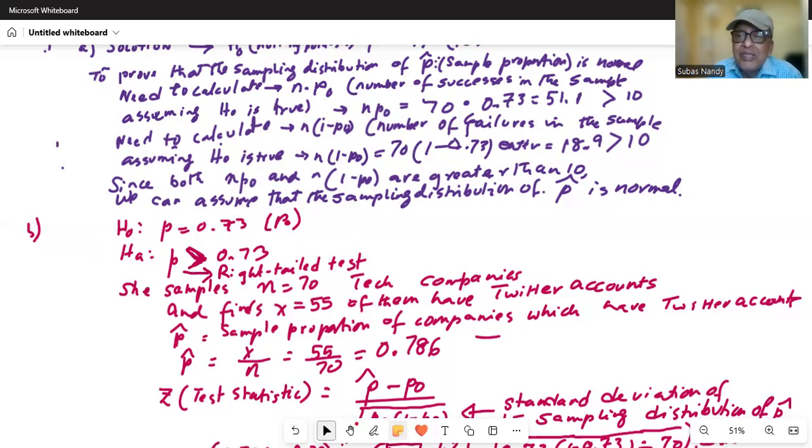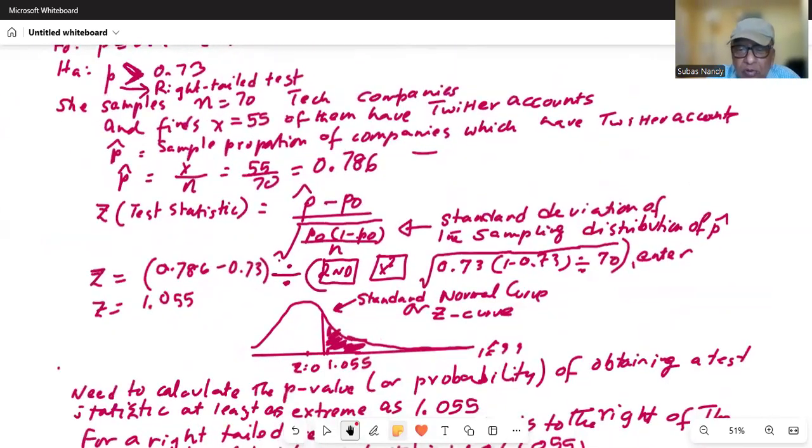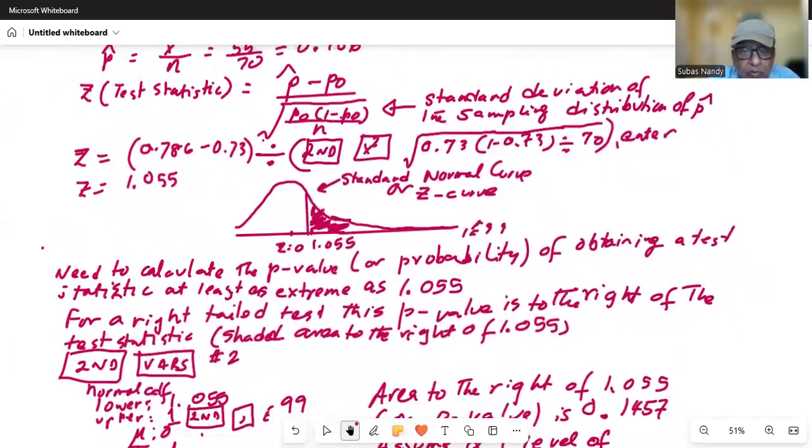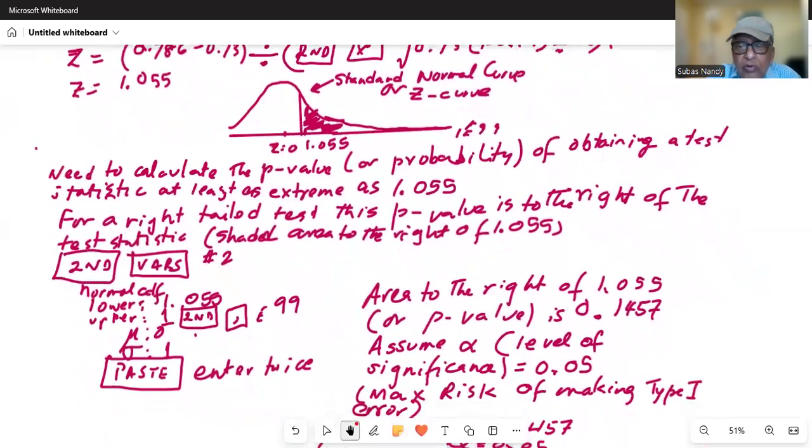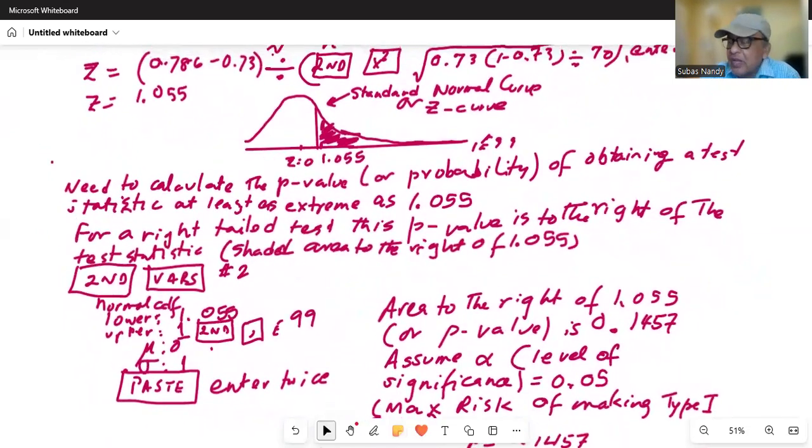And we found out that this p value, which is the area to the right of the test statistic because it's a right tail test, is greater than the level of risk we are willing to take in rejecting H0 when it is true, which we assumed to be 0.05. The p value came out to 0.1457, which is greater than alpha.